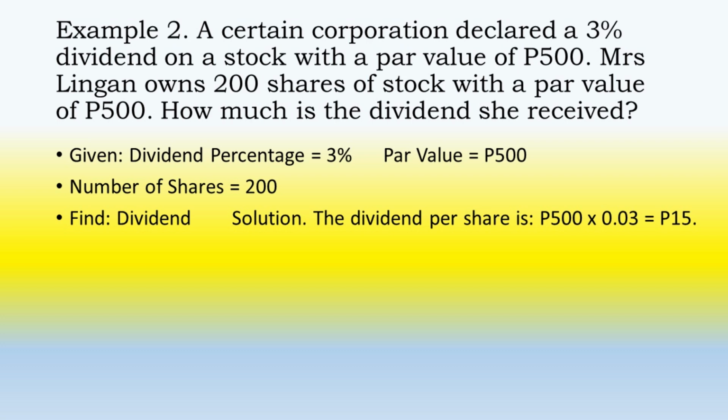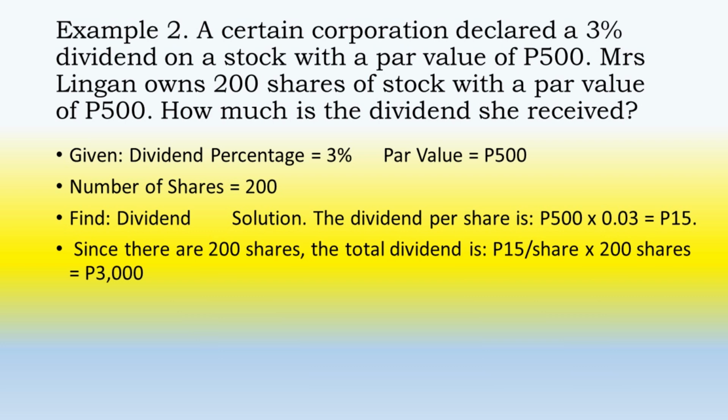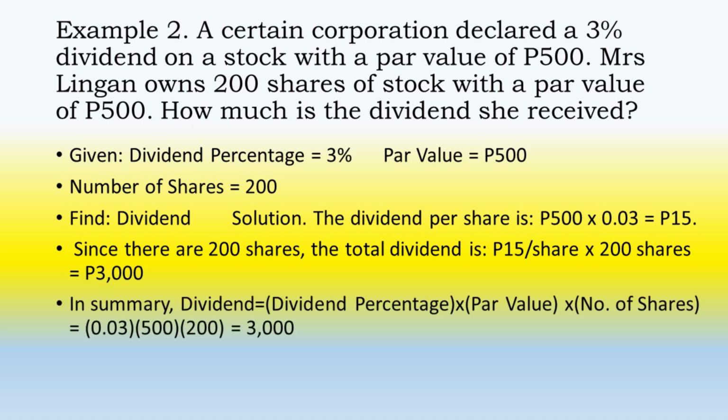Solution. The dividend per share is 500 pesos multiplied by 0.03, which is equal to 15 pesos. Since there are 200 shares, the total dividend is 15 pesos per share multiplied by 200 shares. That would be 3,000. In summary, dividend is equal to dividend percentage multiplied by par value multiplied by the number of shares, which is equal to 0.03 multiplied by 500 multiplied by 200, which is equal to 3,000. Thus, the dividend is 3,000 pesos.